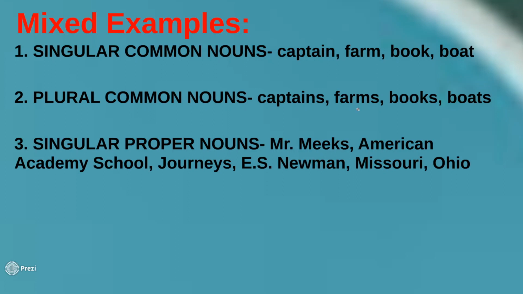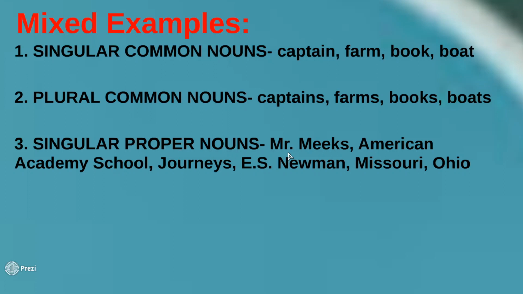Next, number three, we have singular proper nouns. Again, we have proper nouns here, which means we have only one person, one place, one thing that is proper. Proper means it's a particular place, a specific place, or a certain name of a person, or a certain name of a thing.